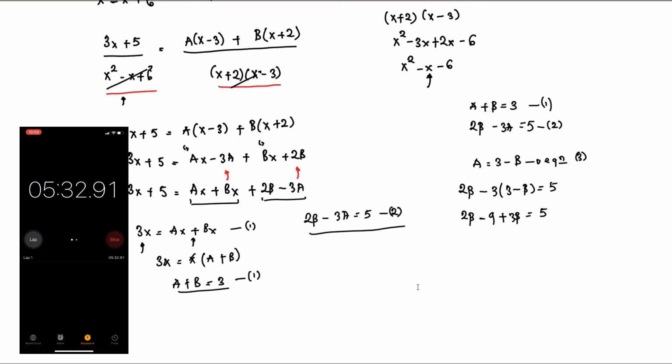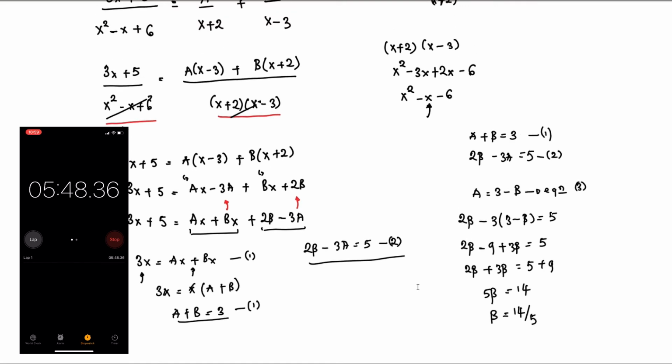So we can just collect the like terms. We have 2b plus 3b is equal to 5 plus 9, and then we have 5b is equal to 14. So that means the value of b is equal to 14 divided by 5.